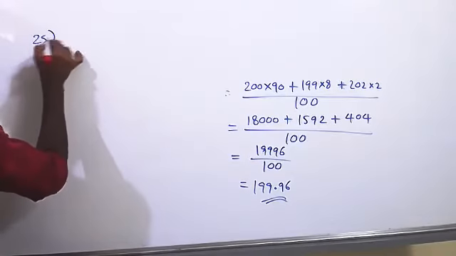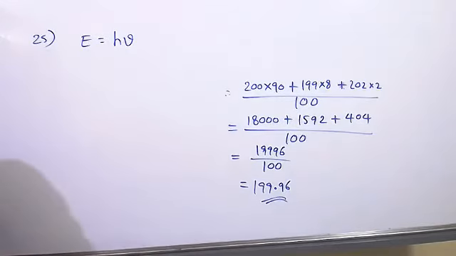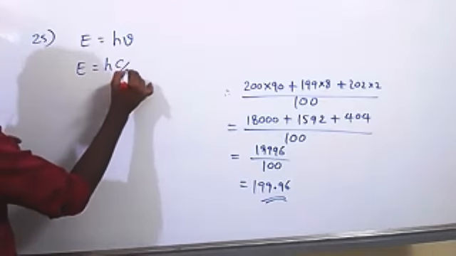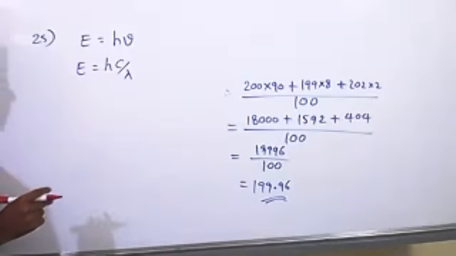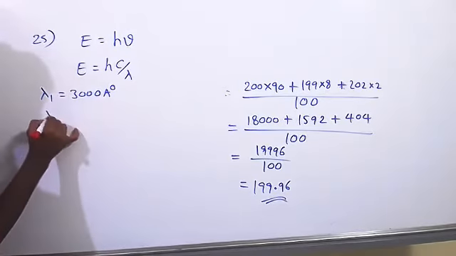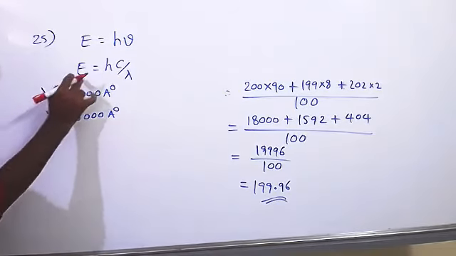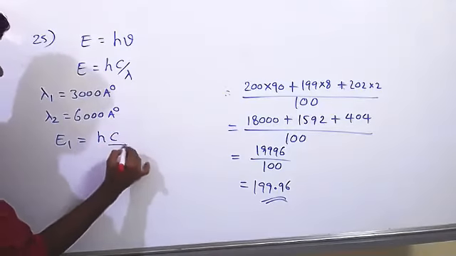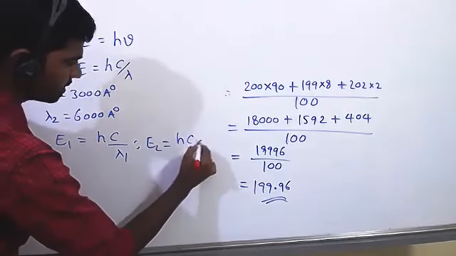The energy E is equal to h nu. I gave a formula. Yes, sir. You gave. So here we can write E is equal to hc by lambda, instead of nu, c by lambda. They've given two different wavelengths. So lambda 1 is equal to 3000 angstroms and lambda 2 is equal to 6000 angstroms. Substitute here. That means E1 is equal to hc by lambda 1, and E2 is equal to hc by lambda 2.